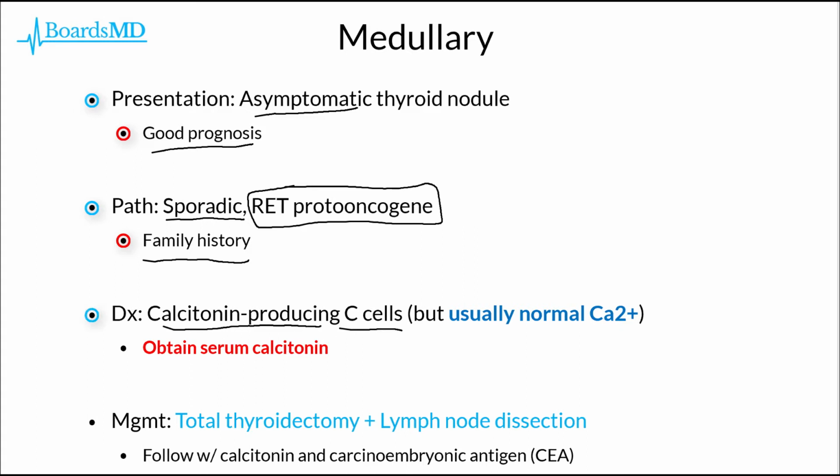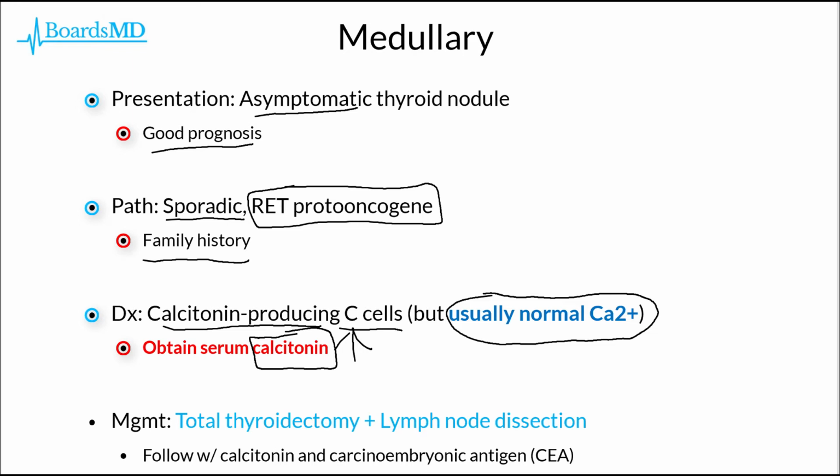Generally speaking, these patients are going to have normal levels of calcium when you actually measure their serum calcium level. However, if you obtain a serum calcitonin, this will classically be elevated in patients with medullary carcinoma of the thyroid, and this is extremely high yield for examination purposes.